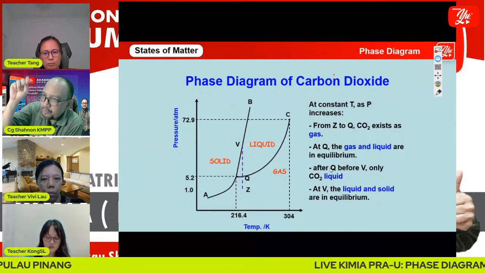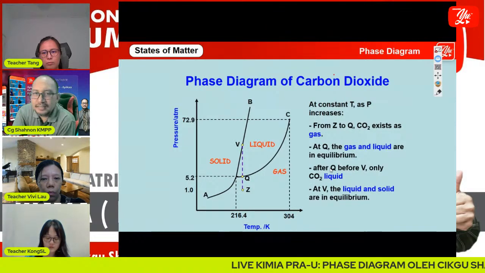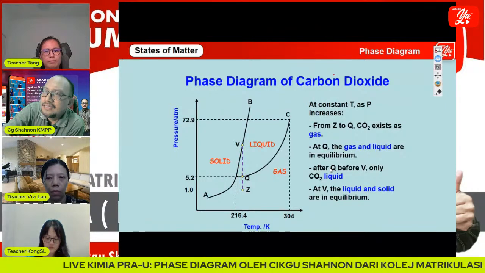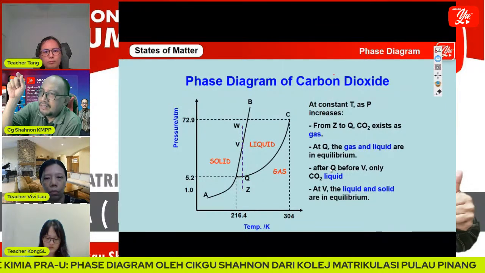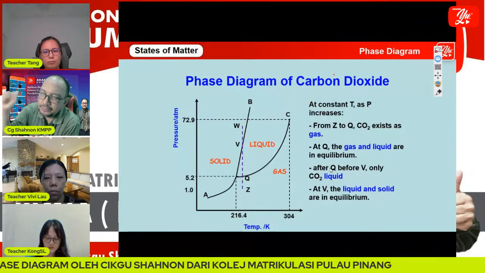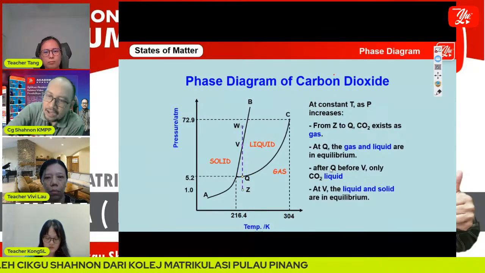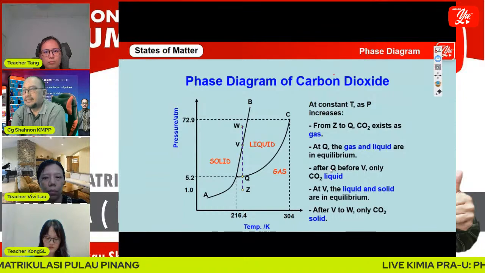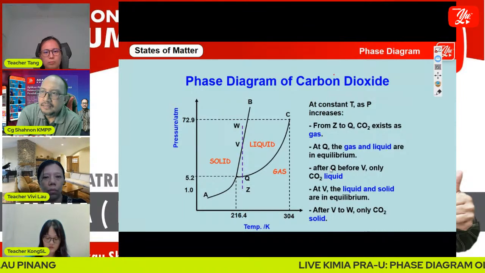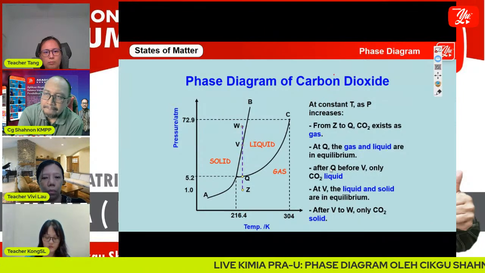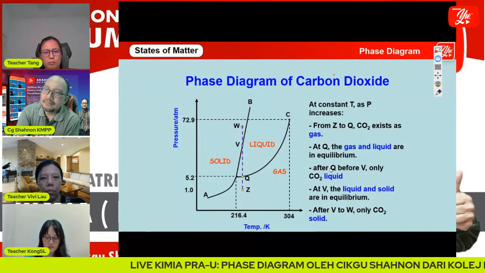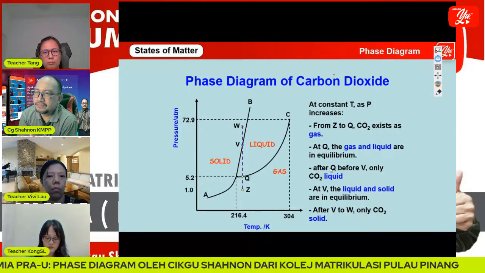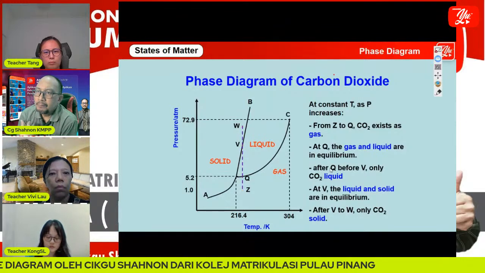And then at point V, the liquid and solid are in equilibrium. After point V, let's say we take point W, now it has become solid. This is what we call isothermal, because we do not change the temperature of carbon dioxide. We are varying the pressure.